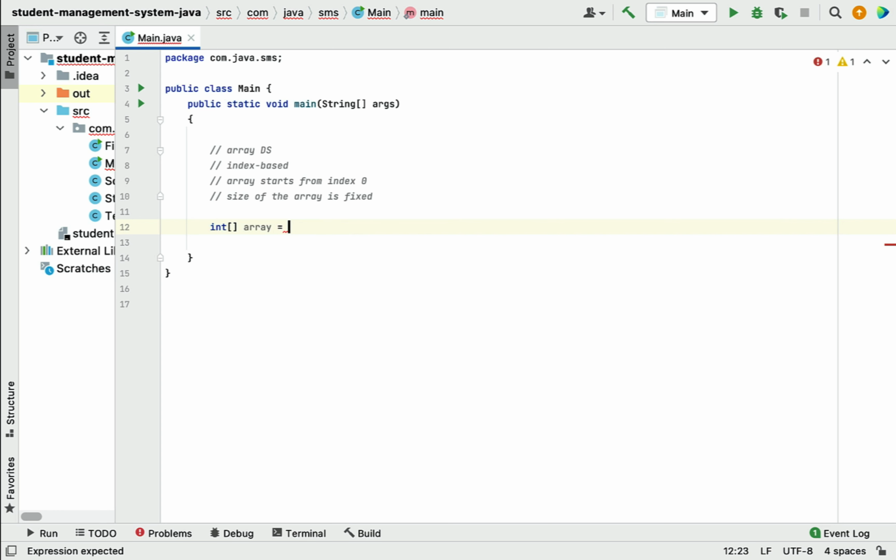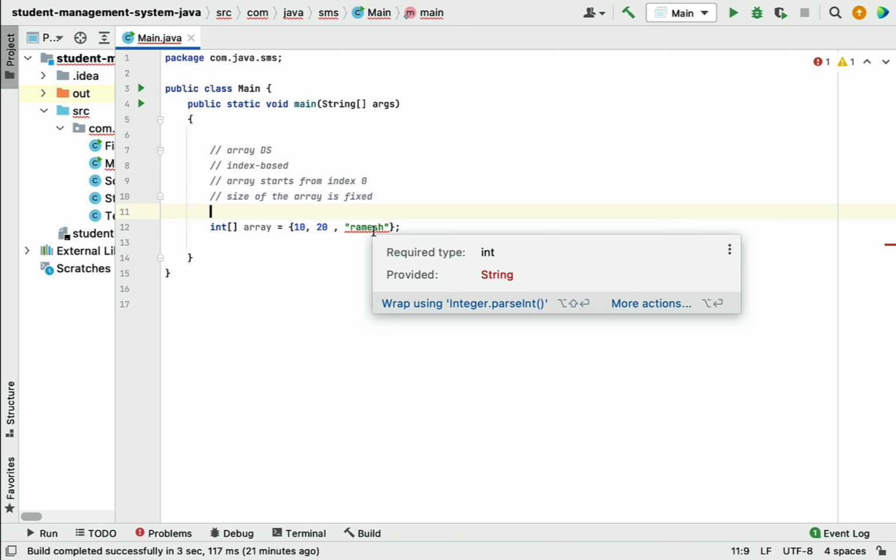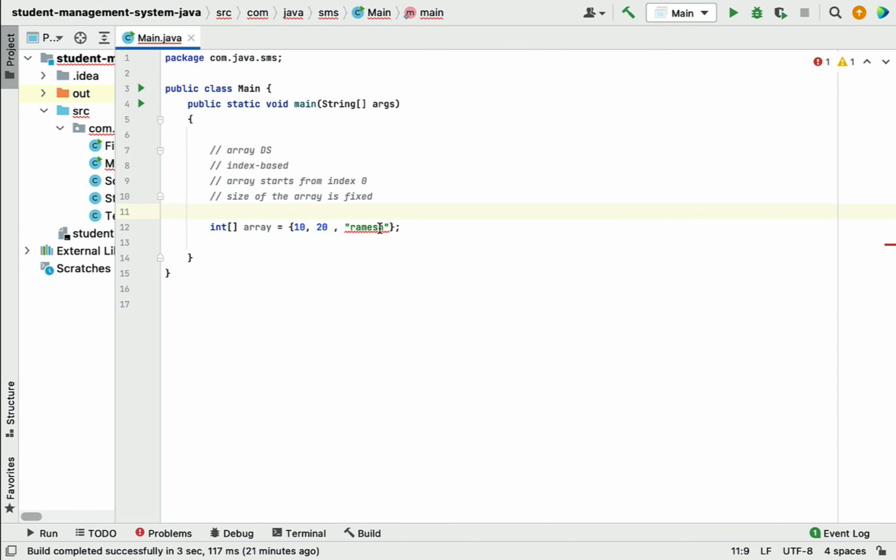Let's say I have an integer array, and if I store 10, it is valid, 20 it is valid, and if I try to store some string over here, for example Ramesh, it will give you a compilation error because you can see the required type is int, but we are providing string, right? It means that we can store only the similar type of data in the array. For example, if we create an integer array, we need to store only integer numbers. If we create a string array, we only store string values.